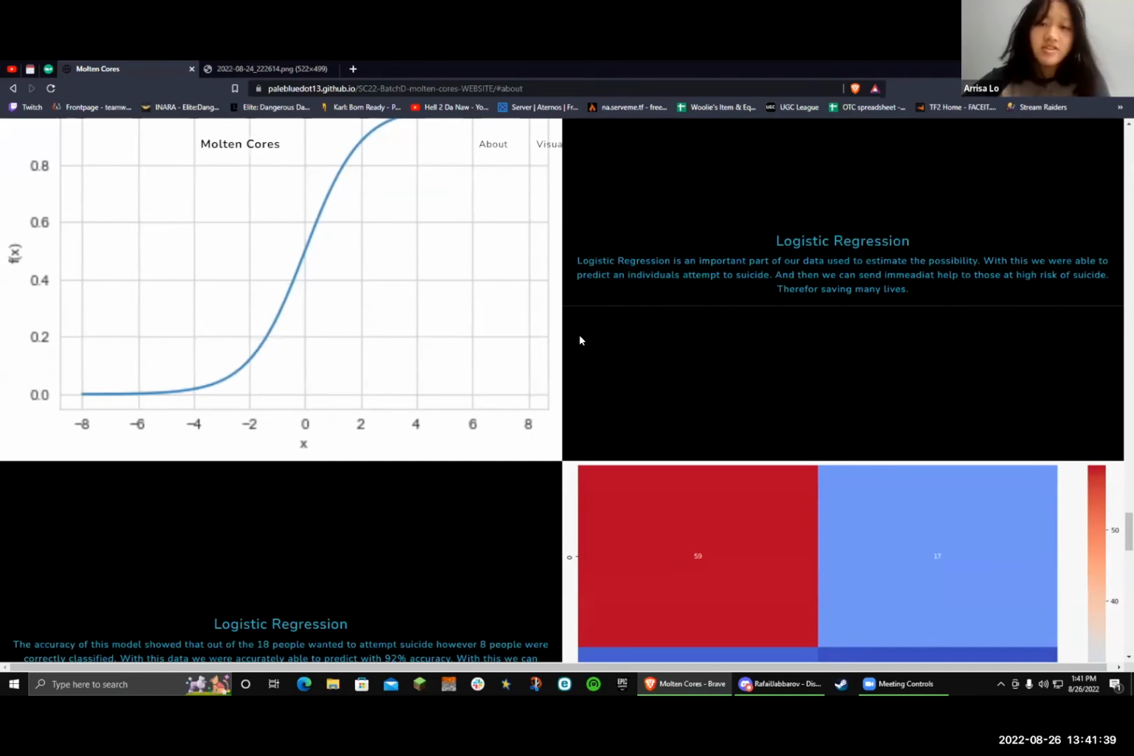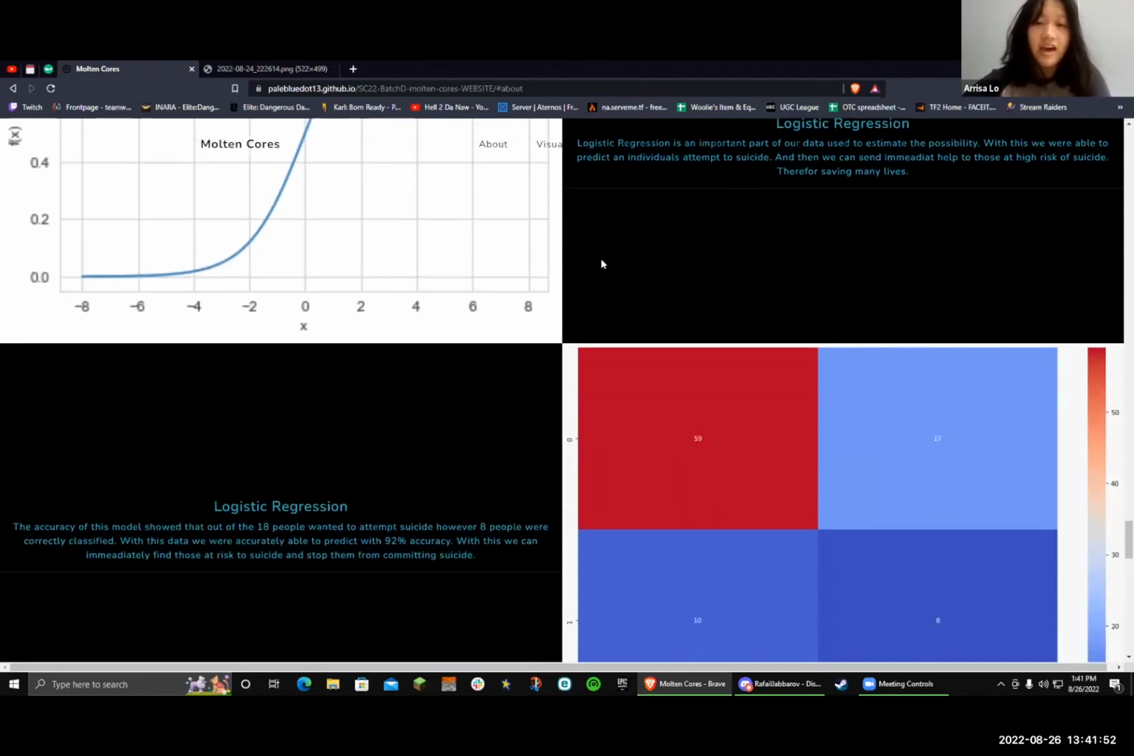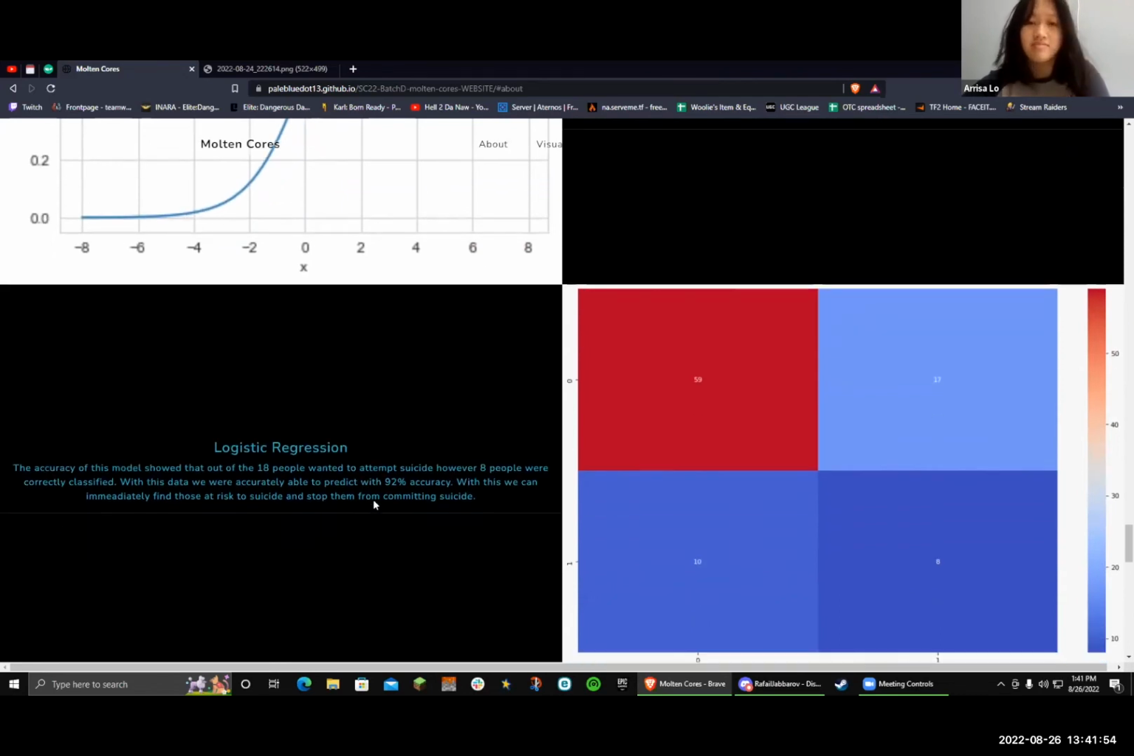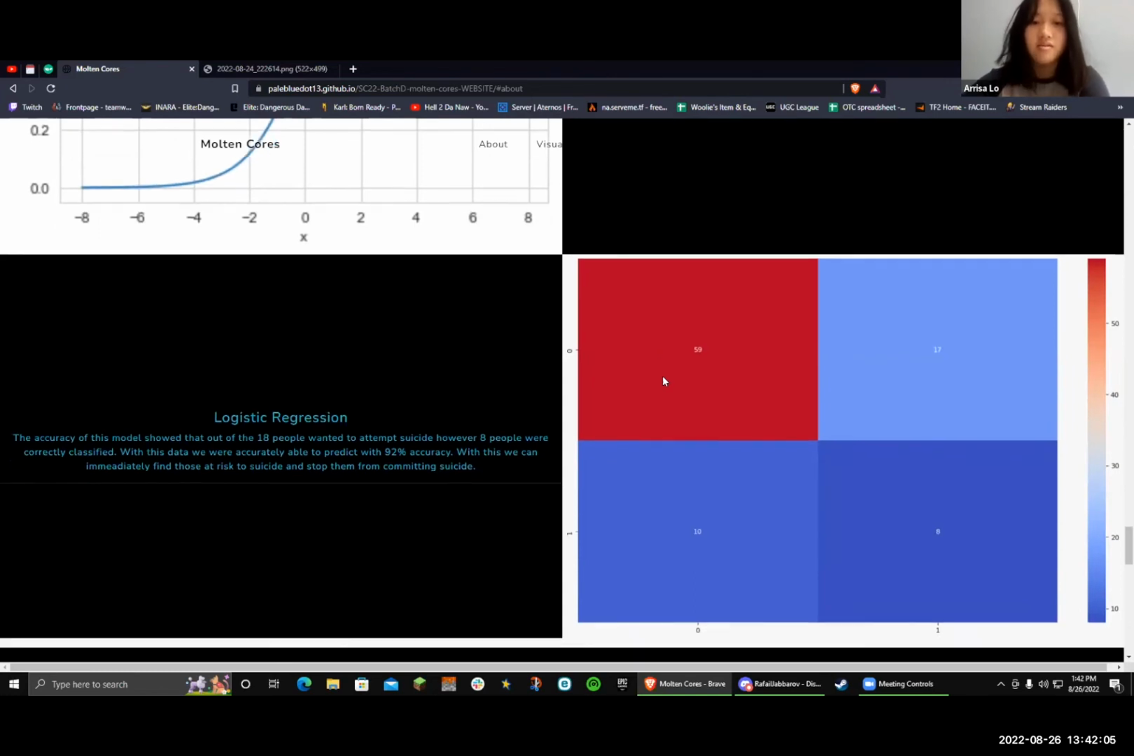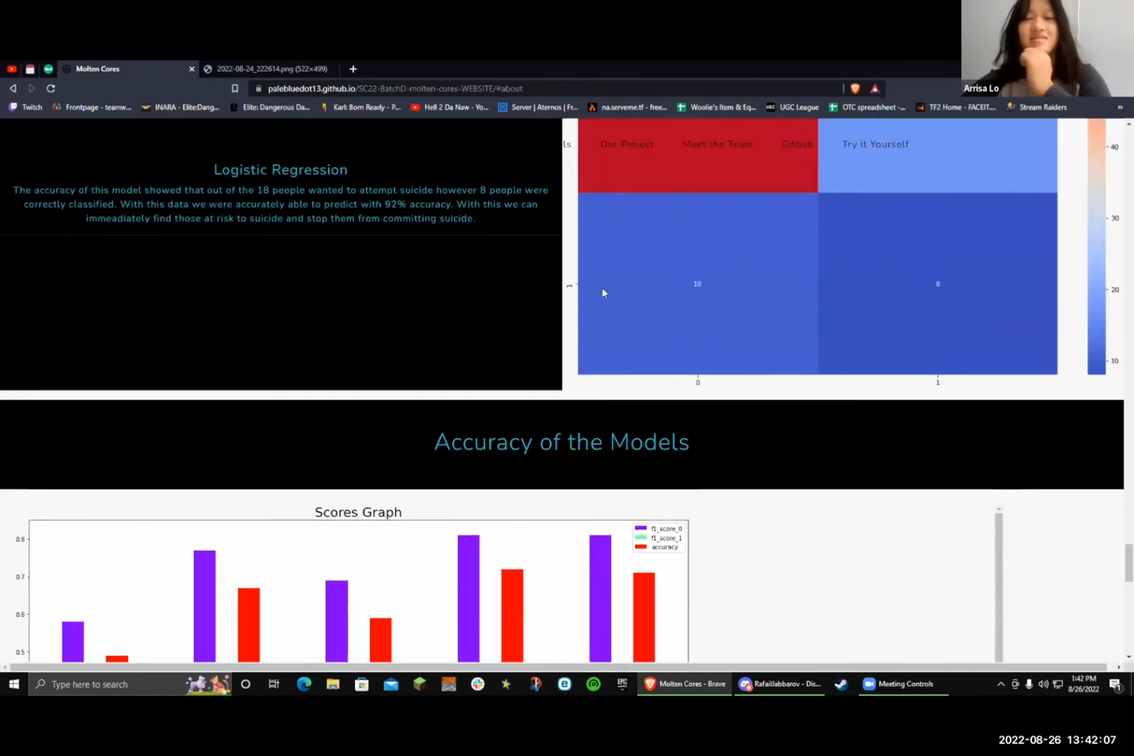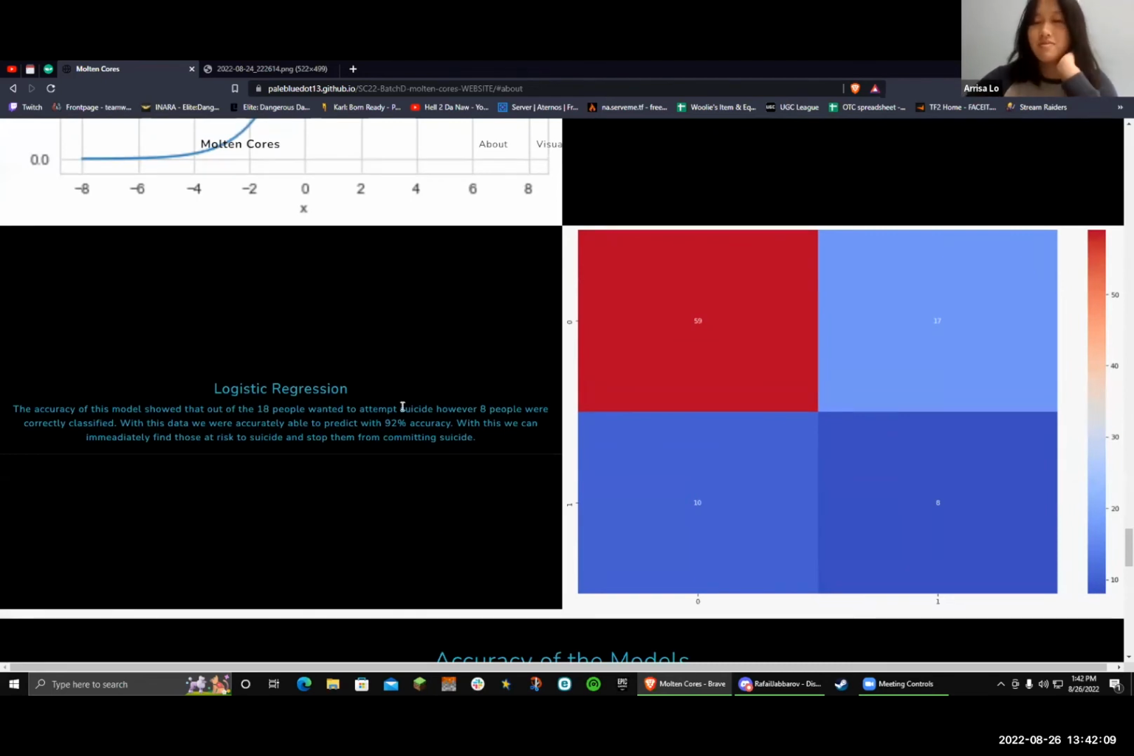Logistic regression was used to estimate the probability of an event occurring using a dataset with independent variables. With this model, we were able to predict an individual's possible attempt at suicide. This model predicted that 8 out of 15 people who stated they wanted to commit suicide committed suicide after completing the survey. This model was able to predict a higher true positive compared to other models, therefore a higher accuracy of 92%. With this, we can immediately find those who are at risk of suicide and stop them from committing it.